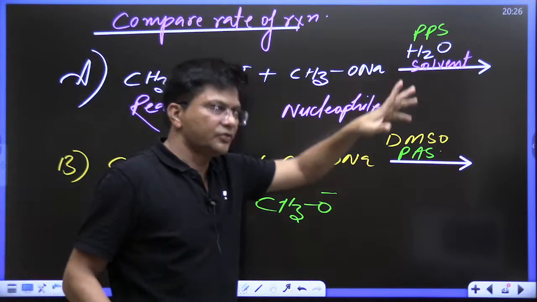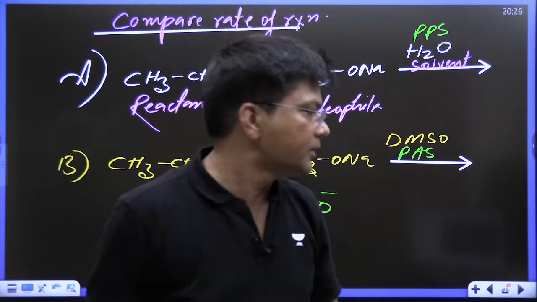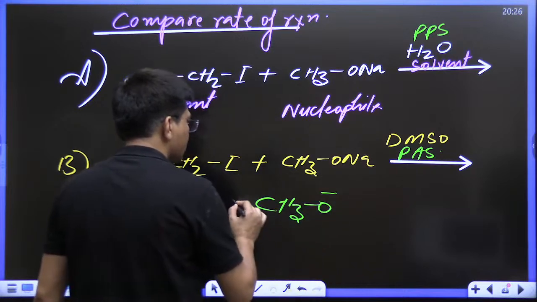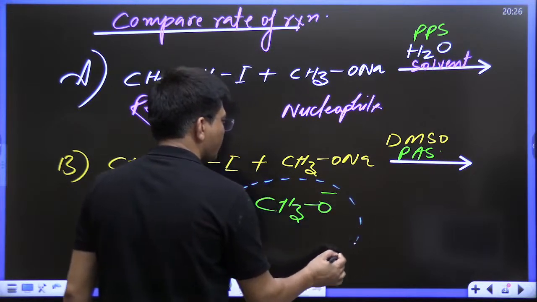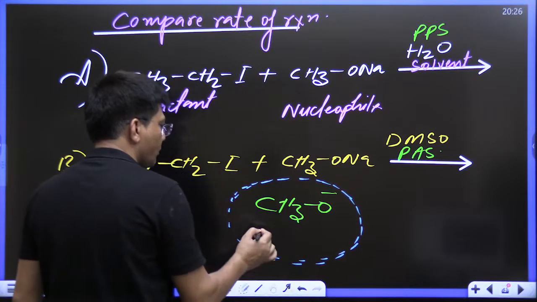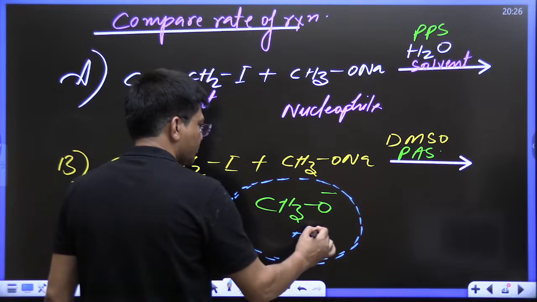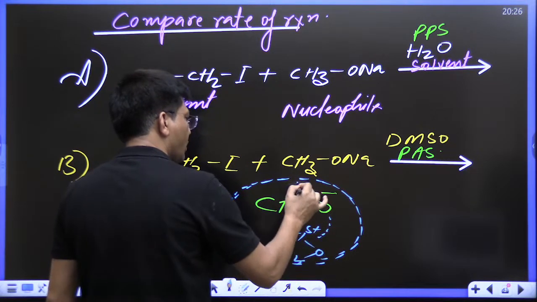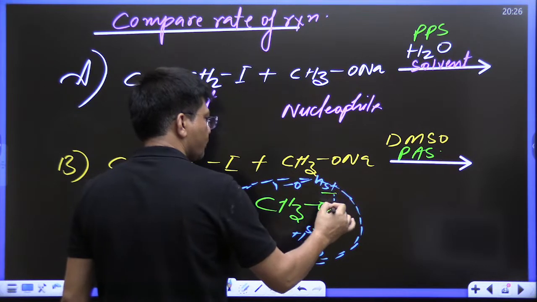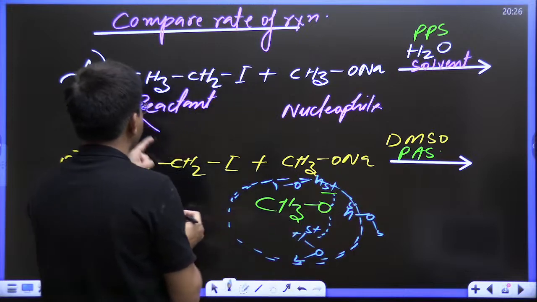If water is there, you know that water is a polar protic solvent, it will come and surround it from all sides, like this HOH. This H plus will form a bond with the nucleophile, and it won't be able to attack fast.